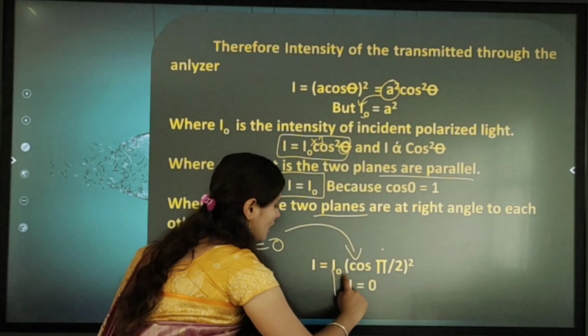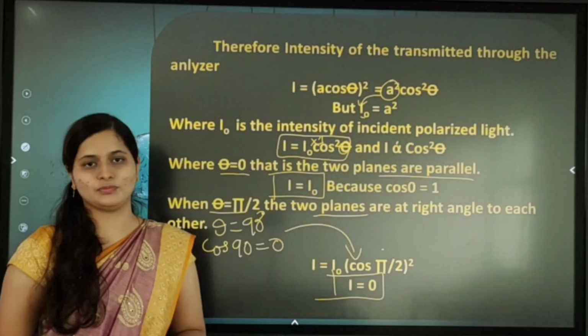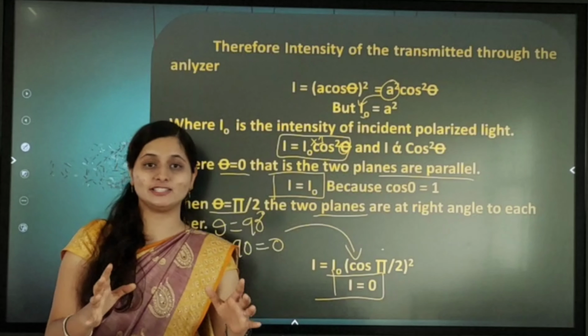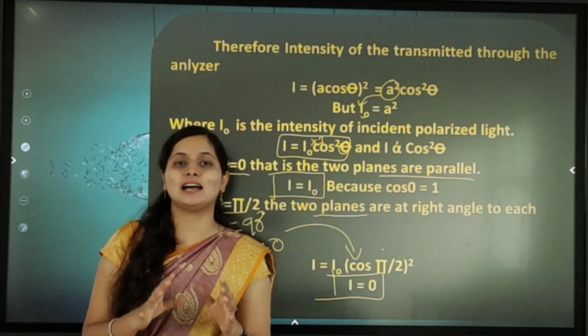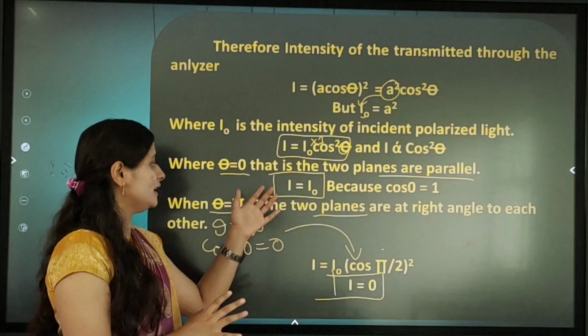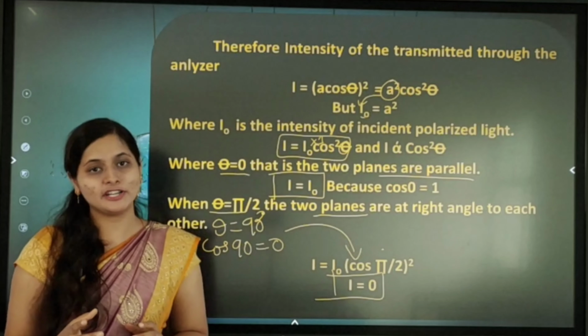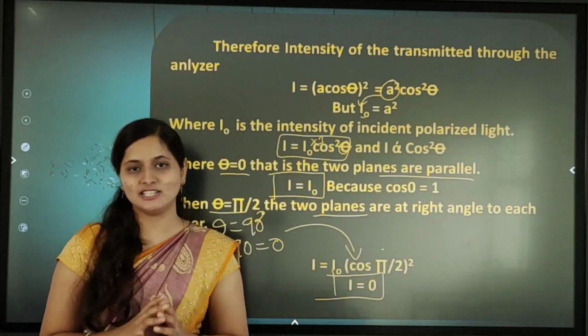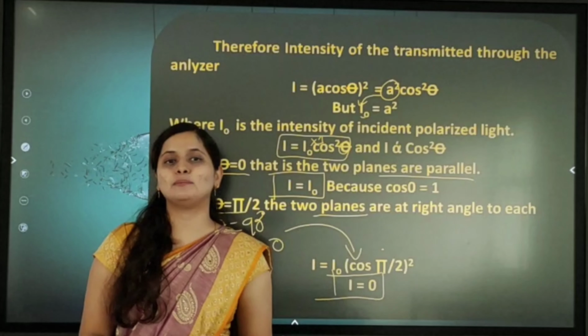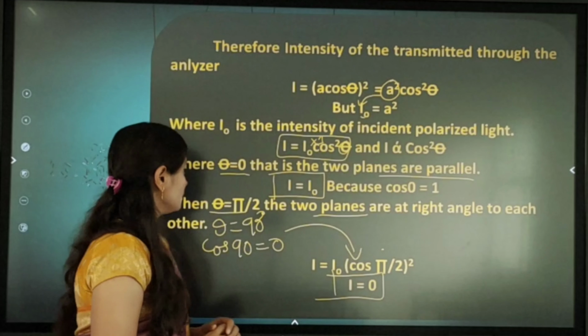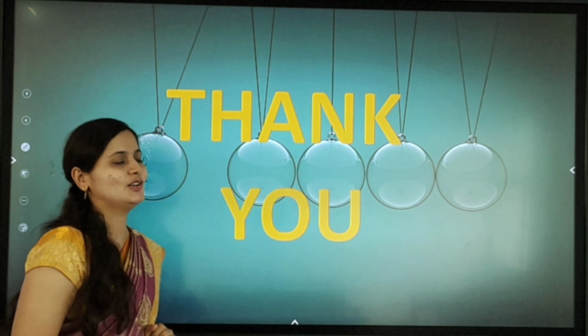We are getting I equal to 0. So this is our conclusion. When two planes are parallel, our intensity is maximum. But when two planes are perpendicular, our intensity is 0. This completes the Malus law. Okay, thank you.